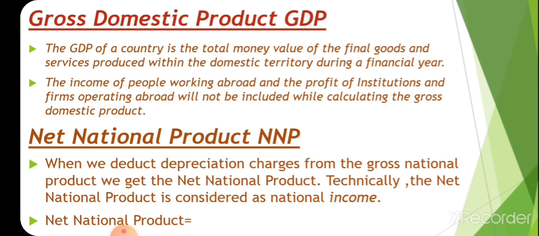So when we study the GNP, we call it the money value of final goods and services produced in the country, that is the totality. Within the domestic territory means,